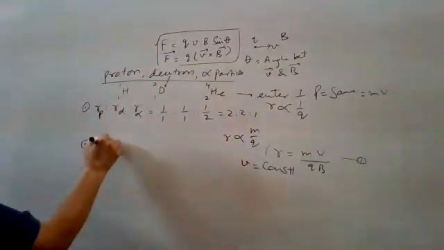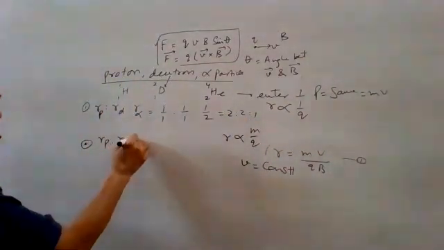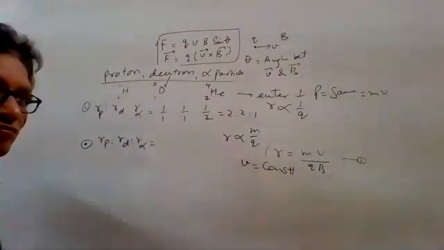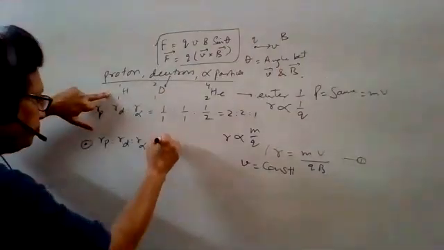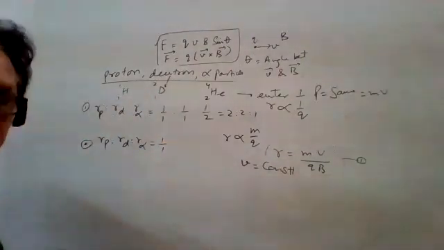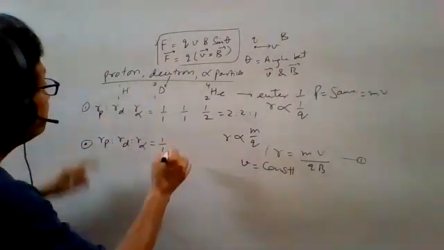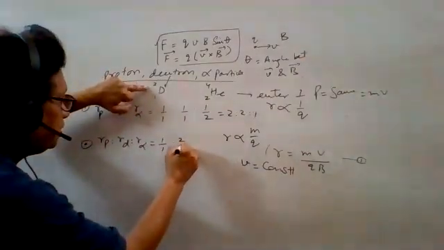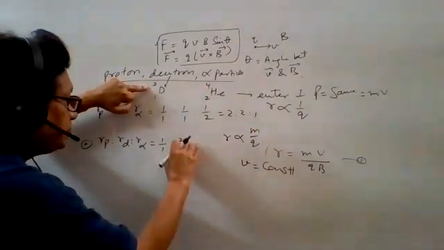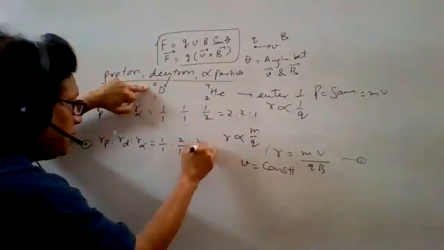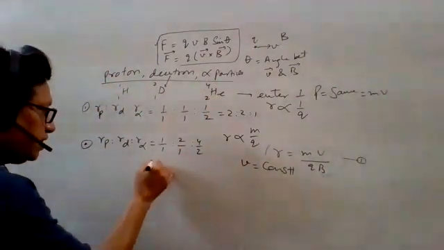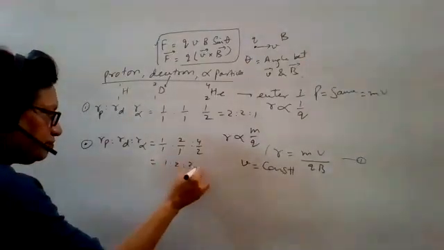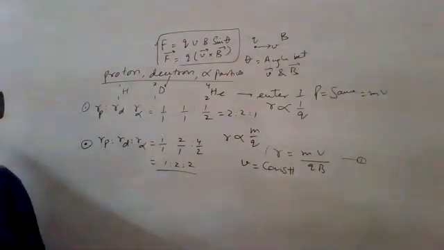So putting this in, the ratio is 1 m by charge 1, and here mass is 4, charge 2, so 4 upon 2. So what is the ratio here? 1 to 2. This way we can find out.